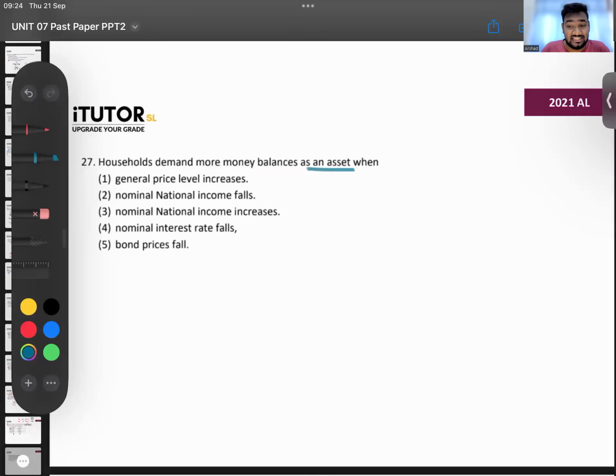I highlighted this in the fast track class also specifically. When they say demand for money balances as an asset, that is the demand for money for the speculative motive. They are hiding that and telling you this is not the general demand for money. The demand as an asset is the money that you keep for speculative motive.